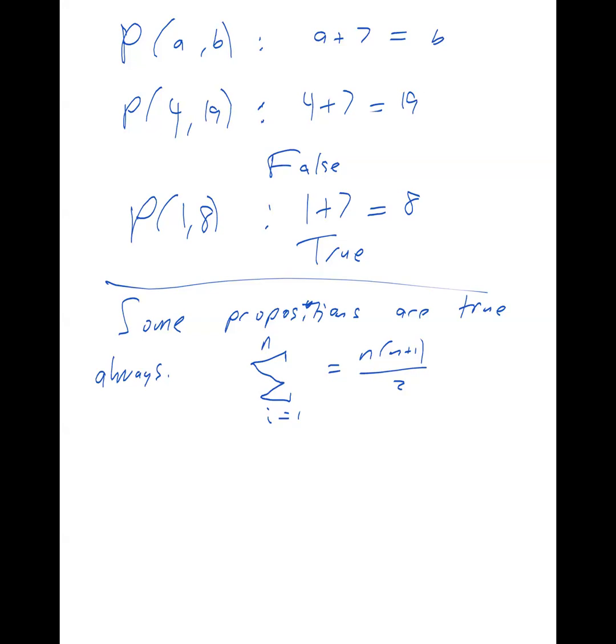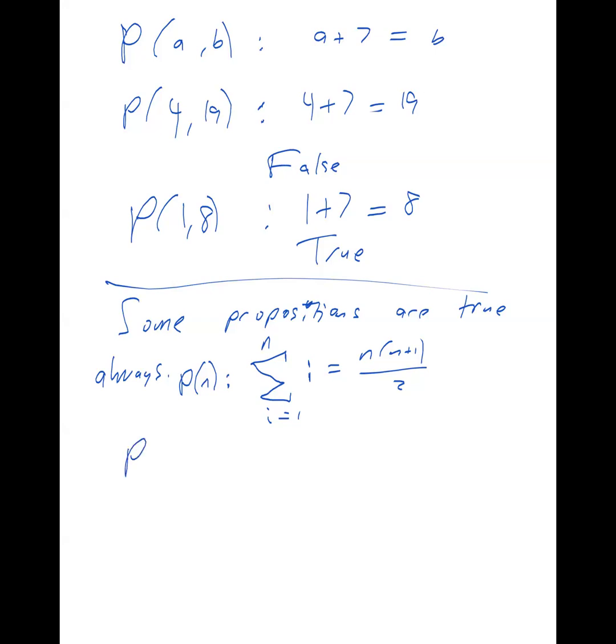So that's true. So this would be a proposition depending on n, right? Proposition of n would be defined as, whoops, I forgot the most important part. I forgot the letter i. So the sum of each number called i, so you have to put the i inside of it. The sum of each number called i from i equals 1 through i equals n is equal to that. And that's a statement about the total of the first n numbers.